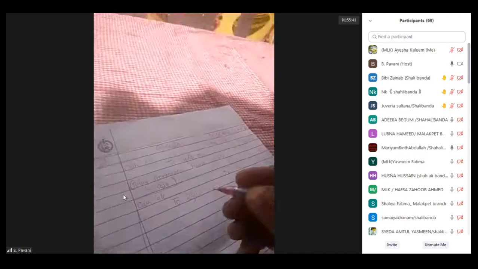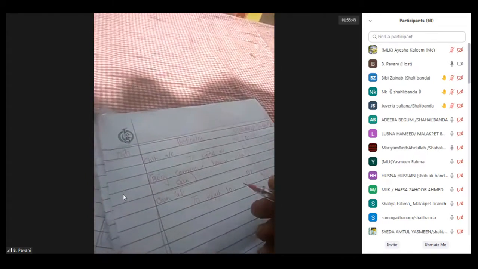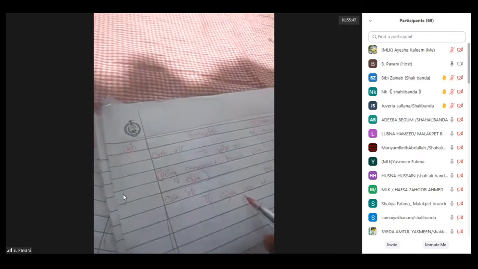But when we are borrowing, meaning we are taking on credit, borrowing means I think you know the meaning of borrow. It is a loan. Here Rajesh is giving the loan to us. So we should write "To Rajesh loan account". Coming to the amount, it is 20,000. In the amount column we should write 20,000, in the debit column and also the credit column.